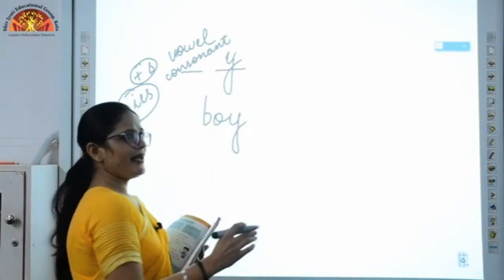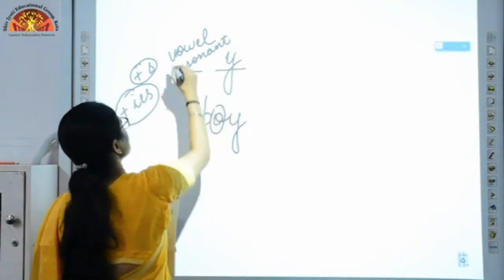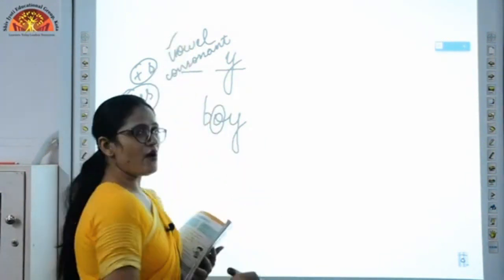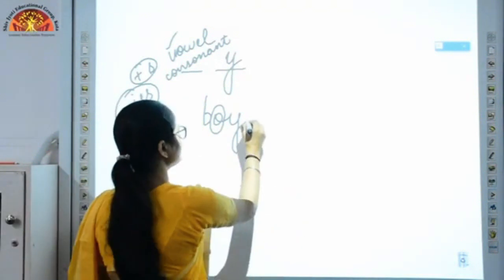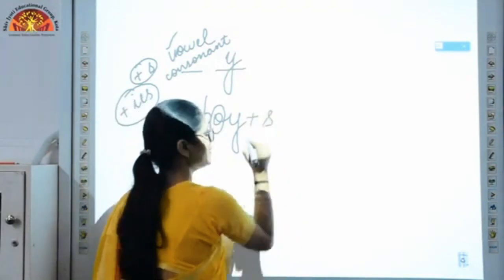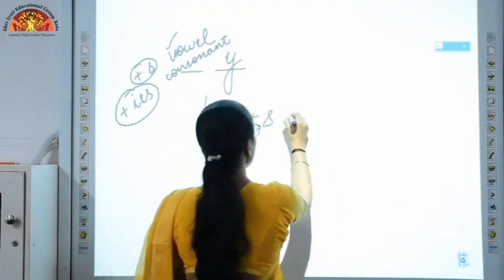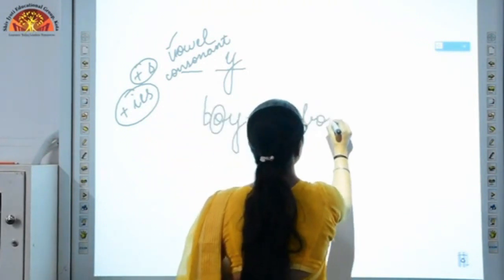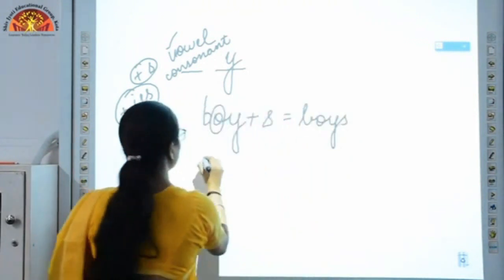So just before Y there is O. O is a vowel. Now if a vowel is there, what I have told you, what you have to do, you just simply need to add S to it and it will become boys. It is very simple. Now if my word is baby,